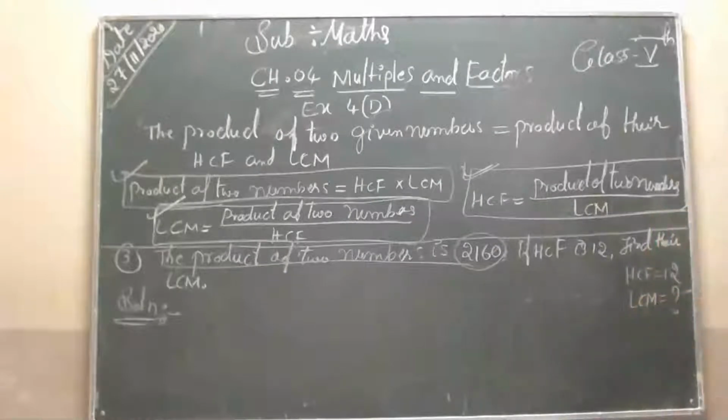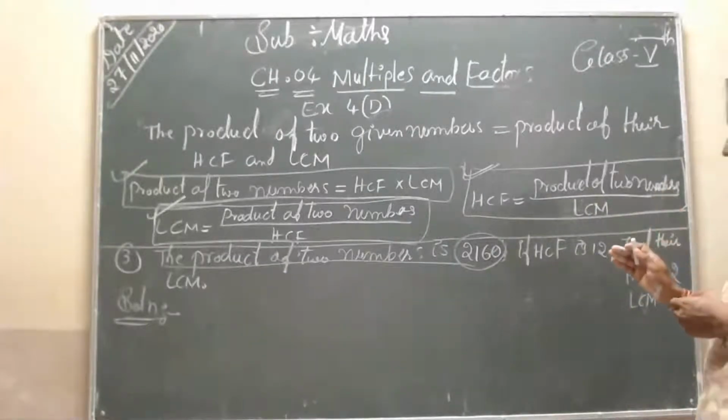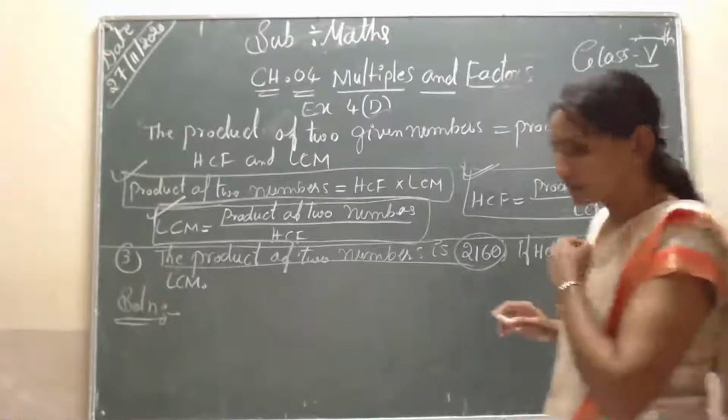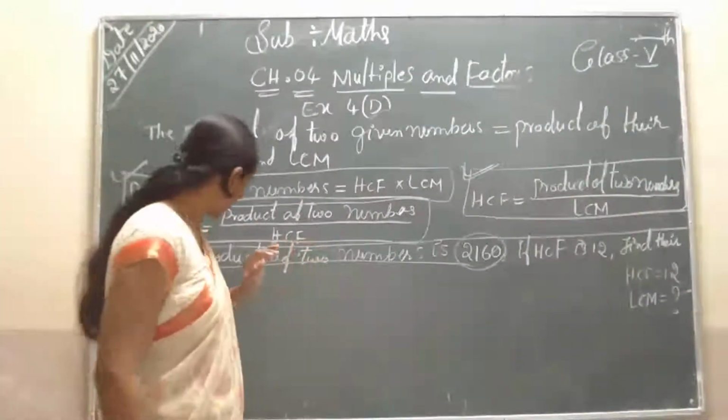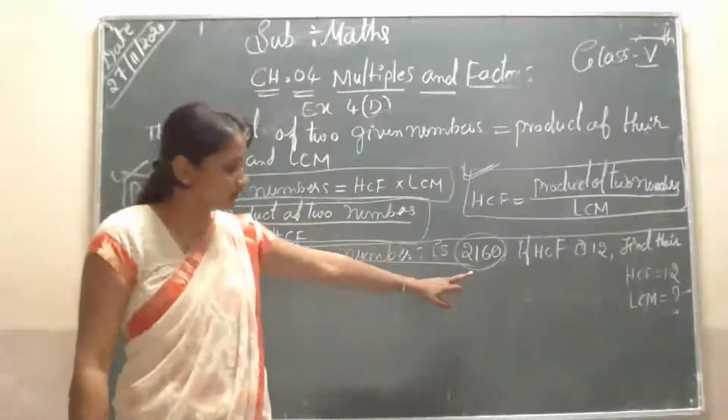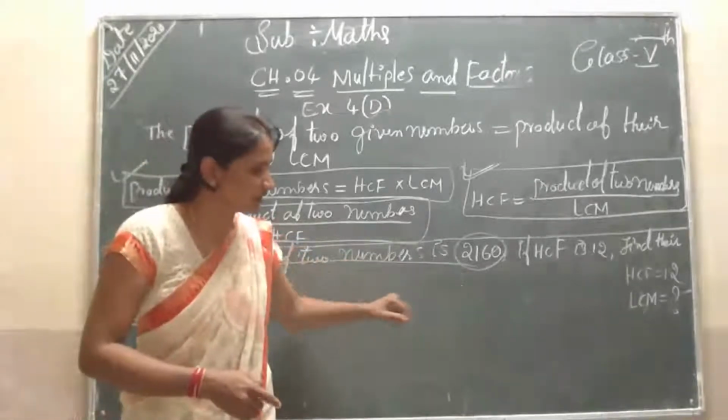Find the LCM. Students, what is the question? The product of the two numbers is what you have to consider, because it is already given as 2160.